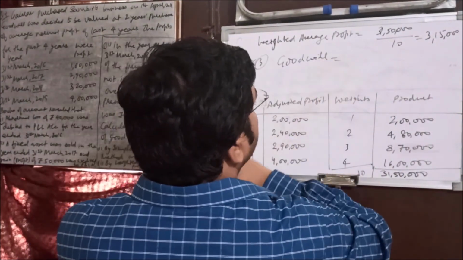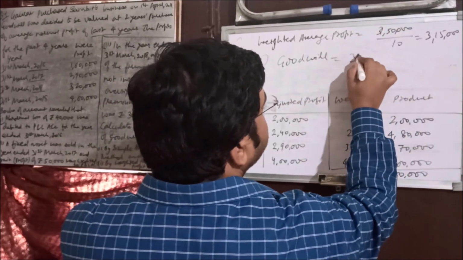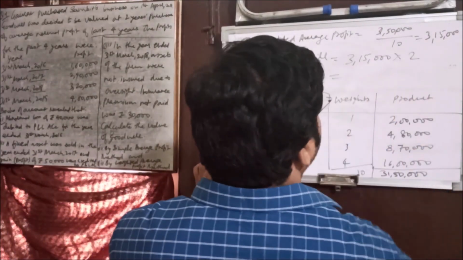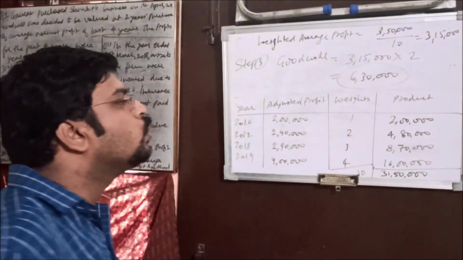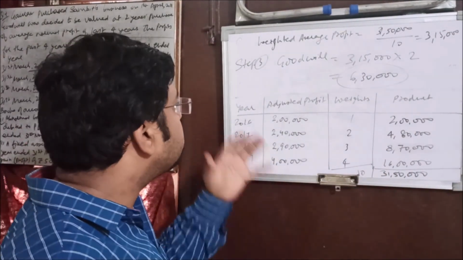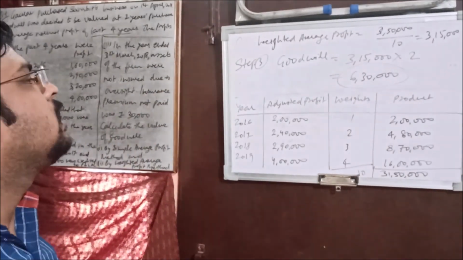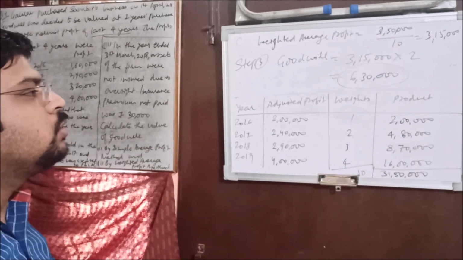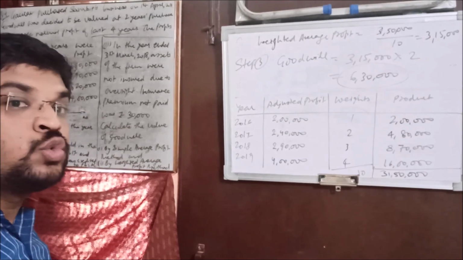Now we need to calculate the value of goodwill under step 3. So goodwill is equal to weighted average profit multiplied by number of years of purchase. What is the number of years of purchase? That is 2. What comes out? 6,30,000. So this is the value of goodwill through the weighted average profit method. Understood? So this is how you can attempt a question by the simple average method or the weighted average profit method. Okay, this is all about this topic. Now let's move on to another method, that is the super profit method.